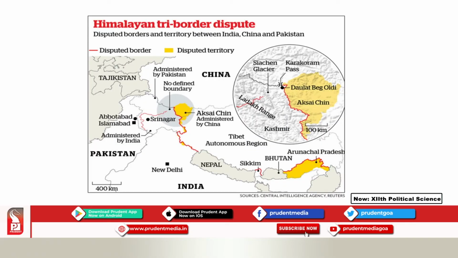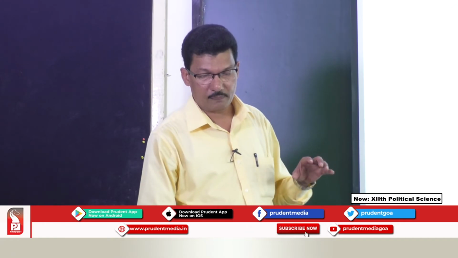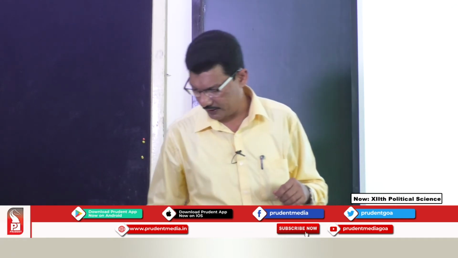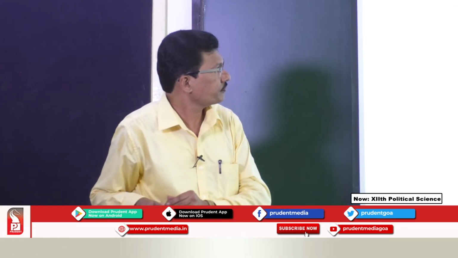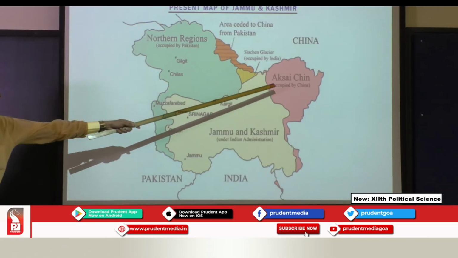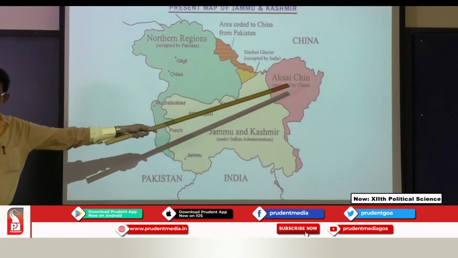Now here we see the political map of the disputed borders and territories between India, China and Pakistan. Once again you can see the yellowed area. In a circle you find the Aksai Chin area, which is under the control of China, and the other one is with Arunachal Pradesh. Now we can see very seriously the issues going on here. Aksai Chin is with China.